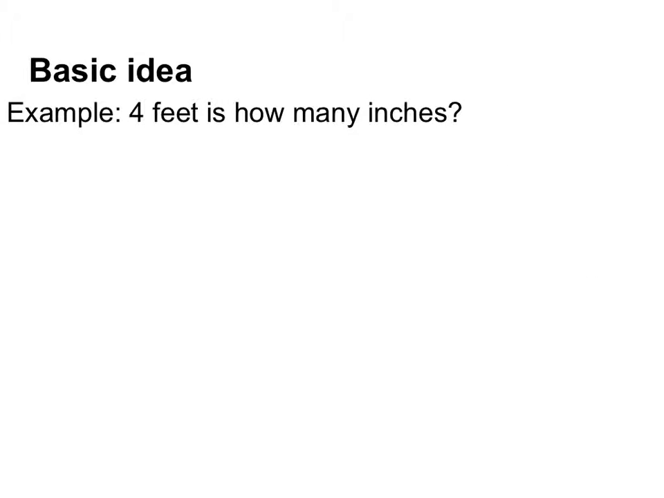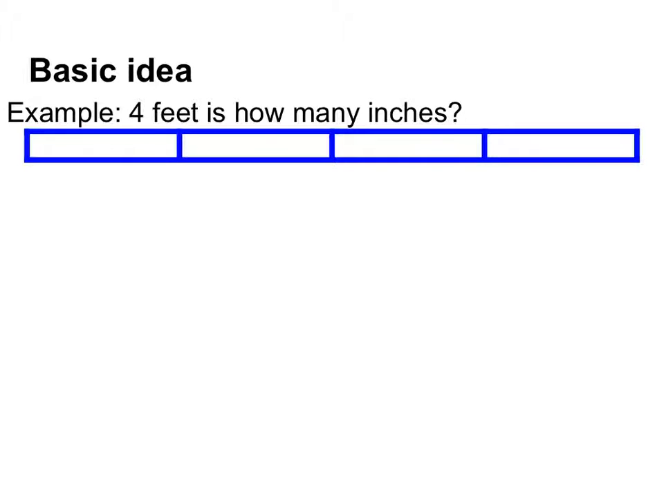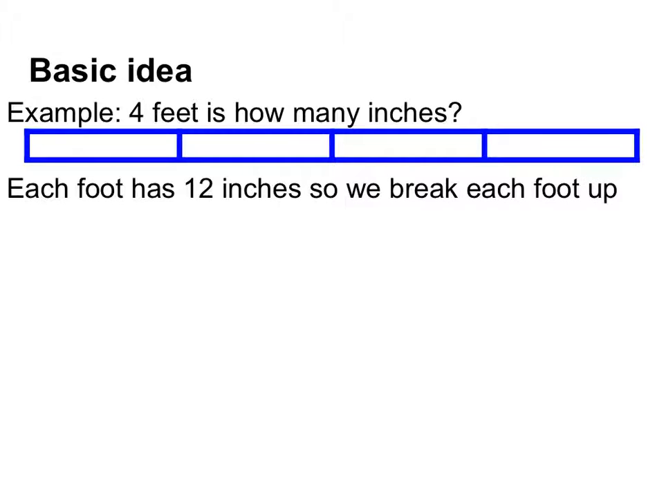Okay, so basic idea. Let's look at some examples. Let's say I have something that's 4 feet and I want to know how many inches. Well, some of you already know, but let's walk through the thought process. So here's my 4 feet. 1, 2, 3, 4 feet. Then each foot has 12 inches, right? That's my conversion. 1 foot is equal to 12 inches. So what I'm really doing is taking each one of these feet and breaking them up into 12 inches. So I have 12 inches in here, and 12 in here, 12 in here, and 12 in here. If I want to know how many inches there are, I just add those up.